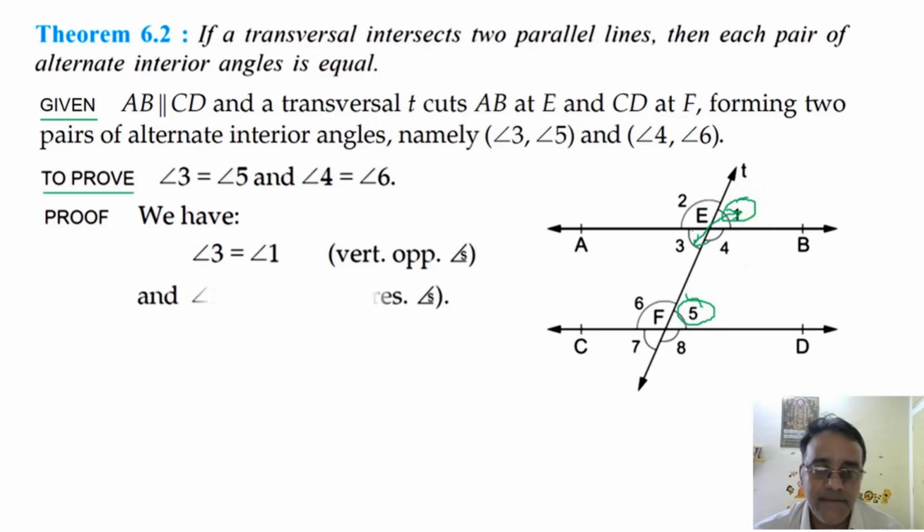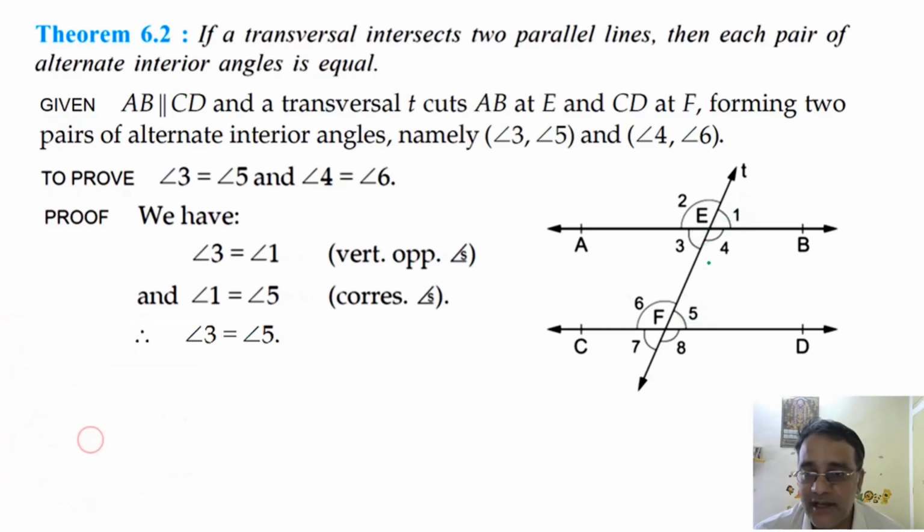Corresponding angles. Okay. So angle 1 is also equal to angle 5, that is corresponding angles. And from these two, we conclude that angle 3 is equal to angle 5. So the first bit is over. Now we have to show that angle 4 is equal to angle 6.